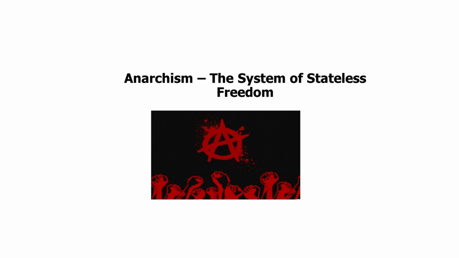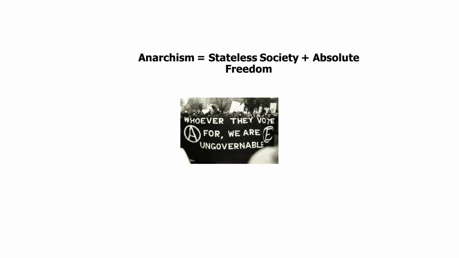So the last political ideology for today is anarchism, and anarchism in simple words means the system of stateless freedom. The symbol of the circle with the letter A in it represents anarchism. And if we talk about further explanation of anarchism, it talks about absolute freedom, and it talks about a completely stateless society.